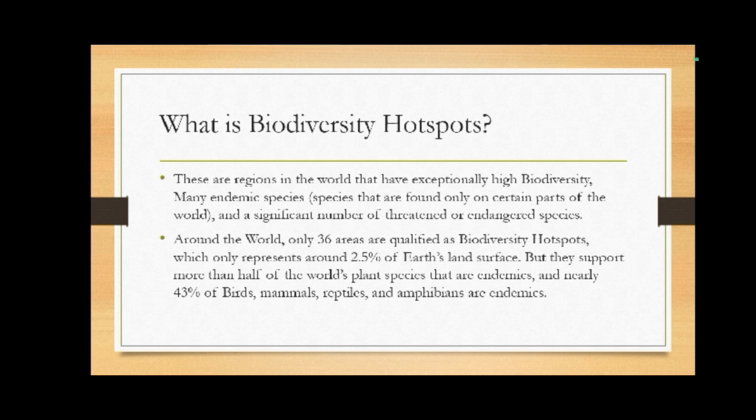Around the world, only 36 areas qualify as biodiversity hotspots, which represents only about 2.5% of Earth's land surface. But they support more than half the world's plant species that are endemic, or only found in certain places on Earth, and nearly 43% of birds, mammals, reptiles, and amphibians are endemic.